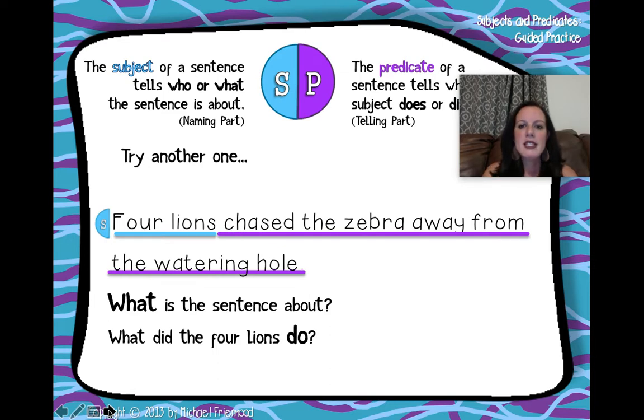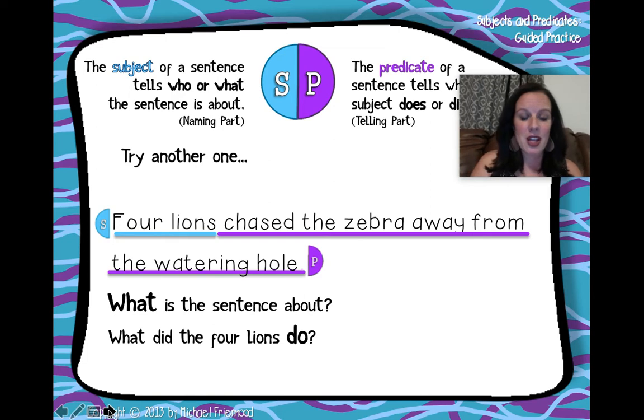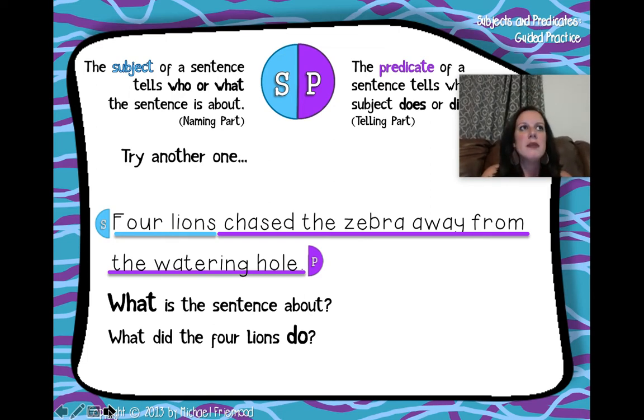They chased the zebra away from the watering hole. That's the predicate. Hey, I've noticed a pattern. The predicate always seems to begin with the main verb. So when I find the subject, I'm finding the main noun, the who or the what. When I'm finding the predicate, I'm finding the start of the verb, the main verb in the sentence.